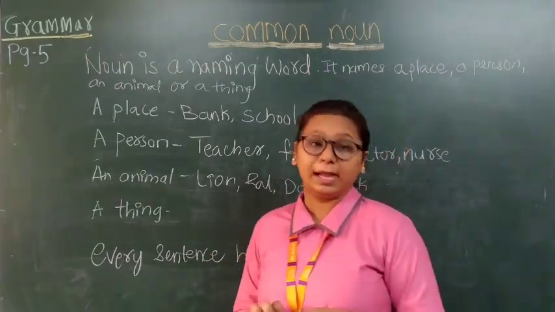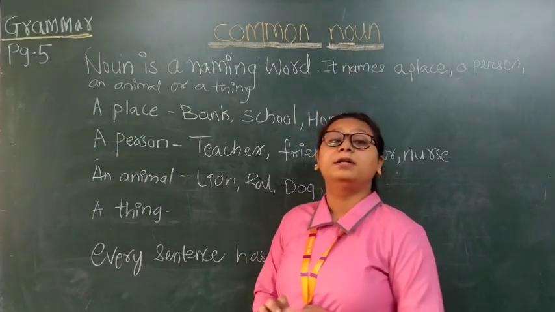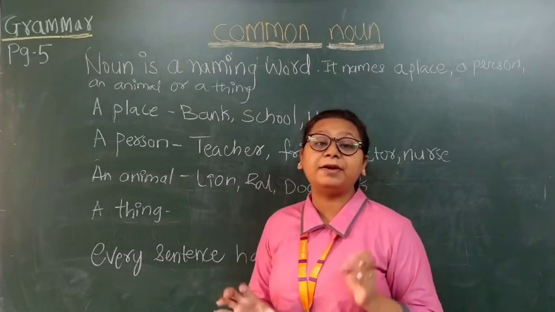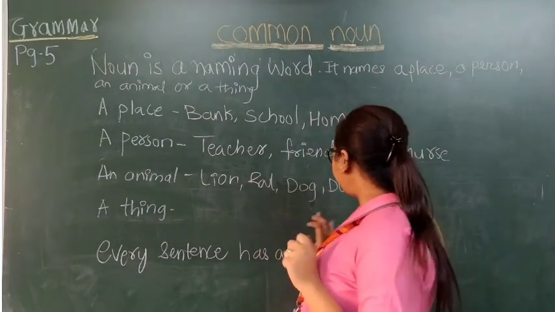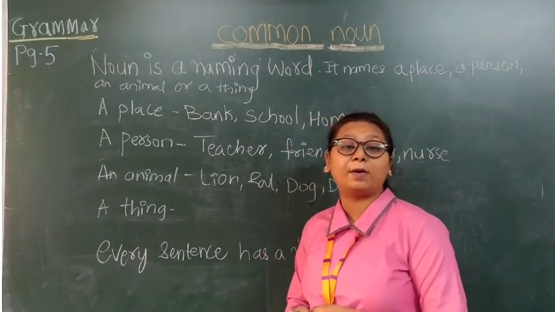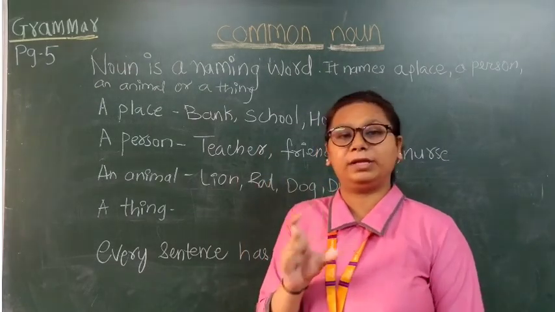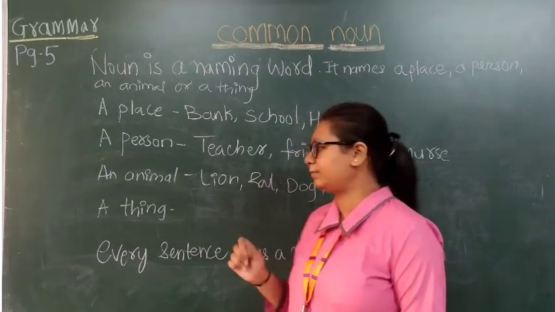If I say the lion is brown in color, so what is the naming word over here? The word lion is the naming word over here because the word lion tells us about the name of an animal. If I say the duck says quack quack, what is the noun over here? The word duck is the noun over here because it tells us about the name of an animal, right?